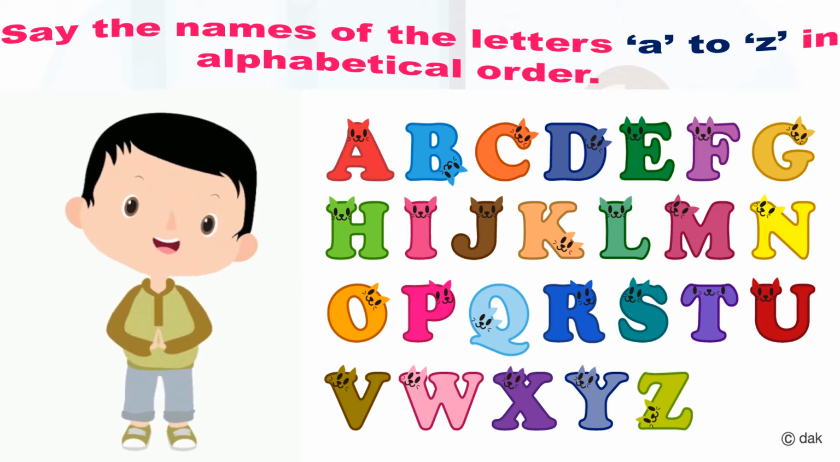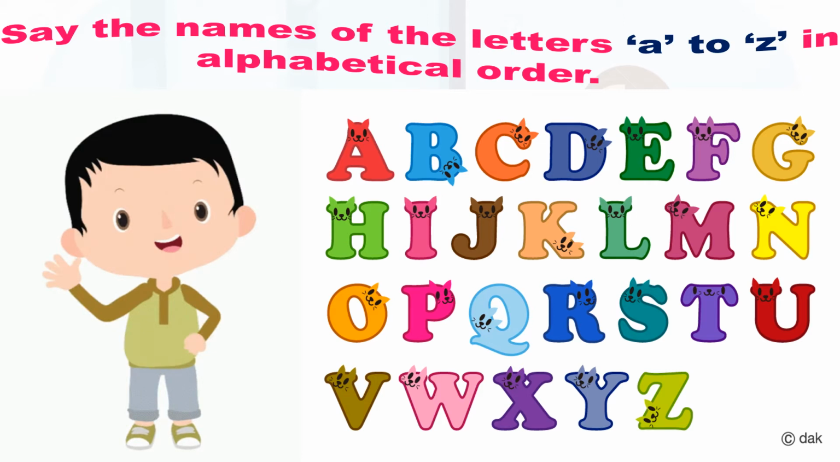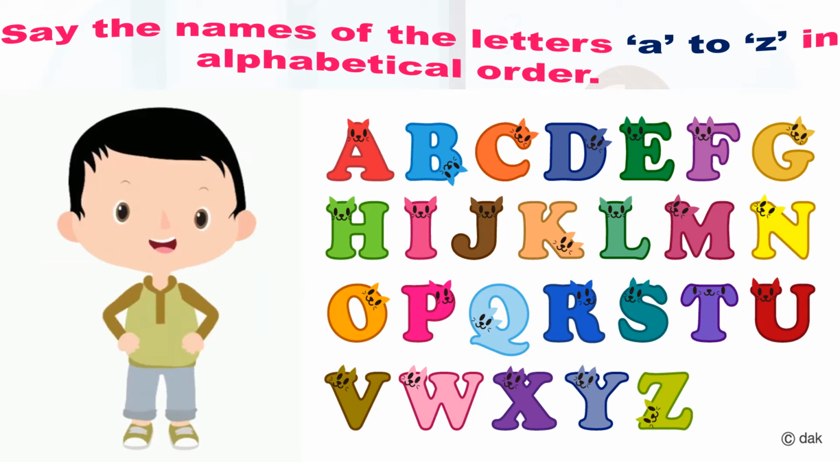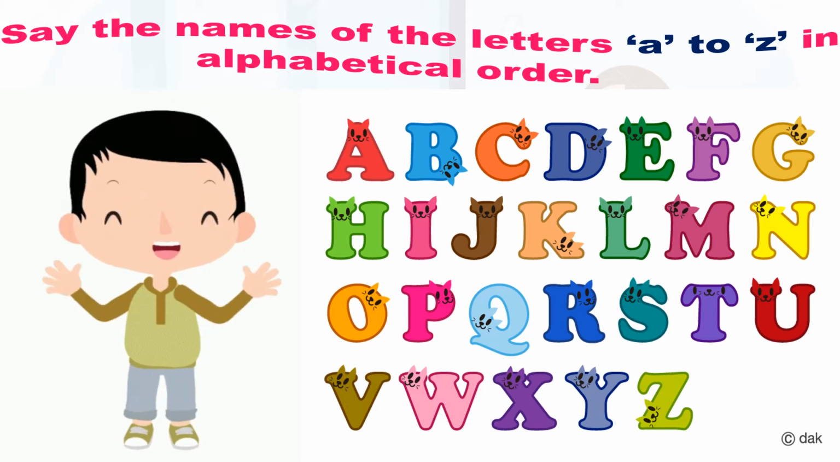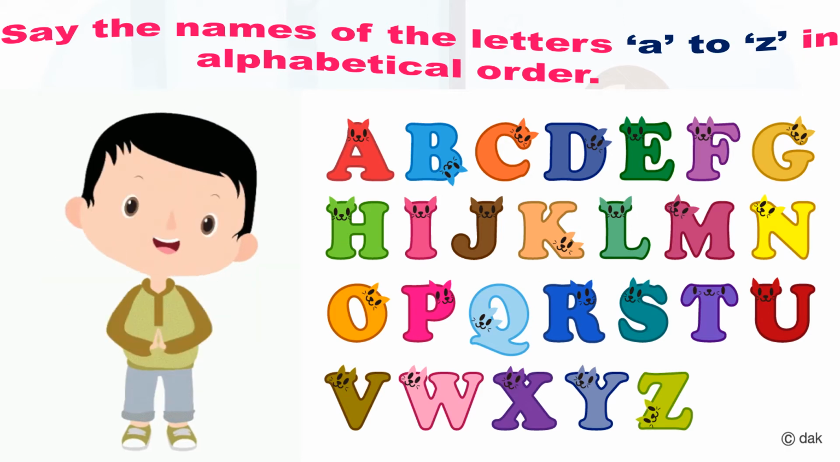A, B, C, D, E, F, G, H, I, J, K, L, M, N, O, P, Q, R, S, T, U, V, W, X, Y, Z. So in this way, my dear children, we will start with A and we will say it in alphabetical order. Okay, got it clear?